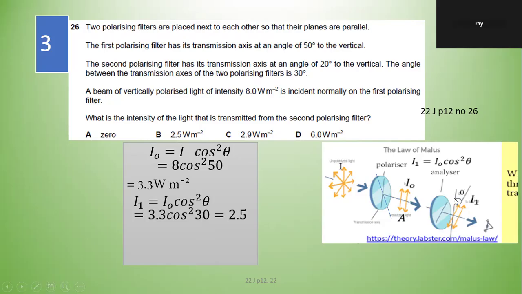Now you are told that this angle is 30 degrees to the vertical. Right? The angle between the transmission axes is what we are interested in. The transmission axis of the two polarizing filters is 30 degrees, not the 20 degrees. Okay. Then the rest you can do.